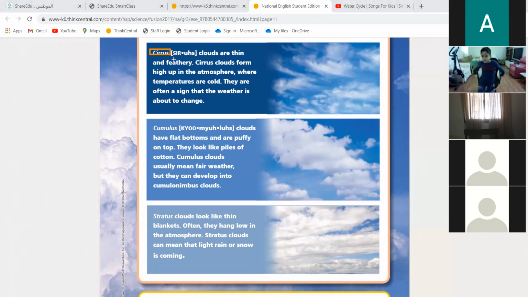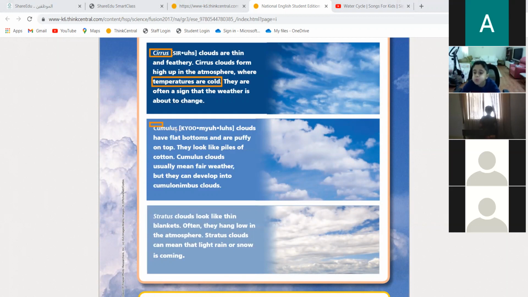This often tells you that the weather is about to change and it's cool weather. It's not really cold, not really hot, but mostly it tells you that the temperature is cold. So this is cirrus. It tells you that the temperature is cold and the weather is about to change.